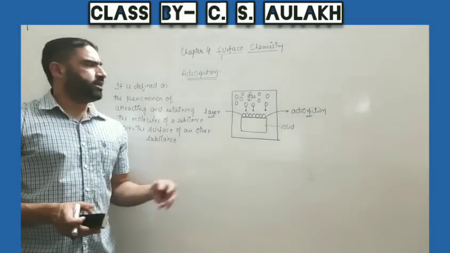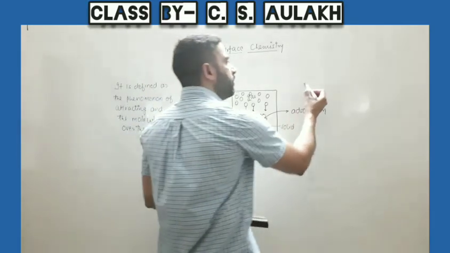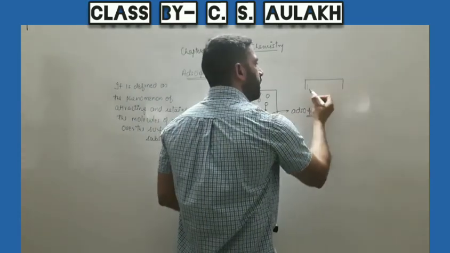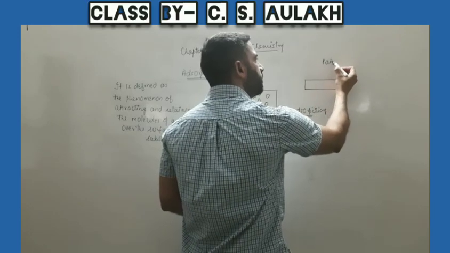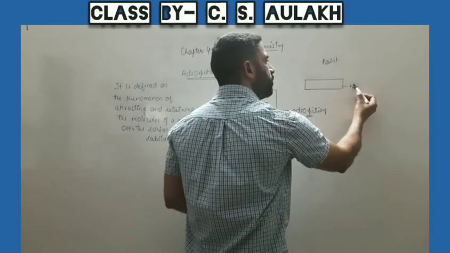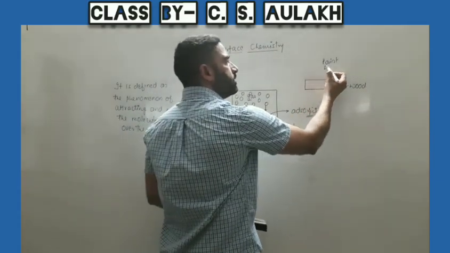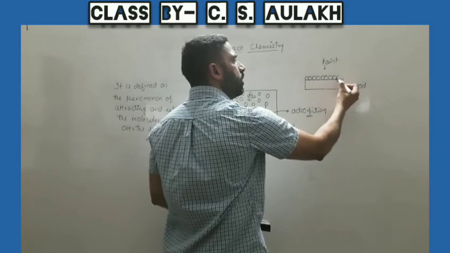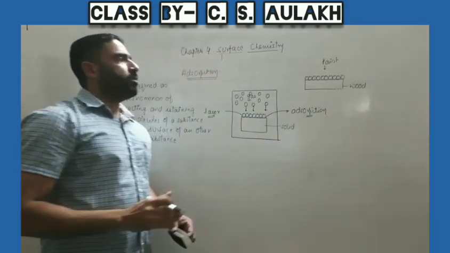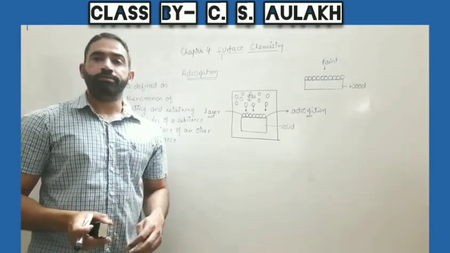We can take different examples from day-to-day life. For example, if we have a piece of wood here and we apply paint over its surface, then the molecules of the paint get retained over the surface of the wood.